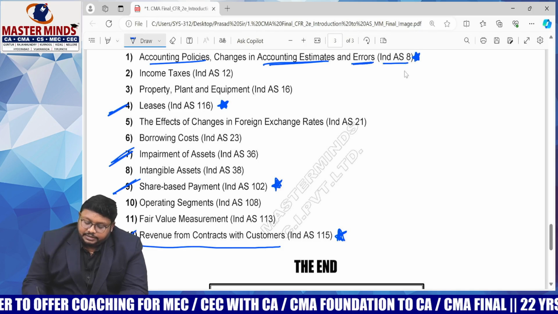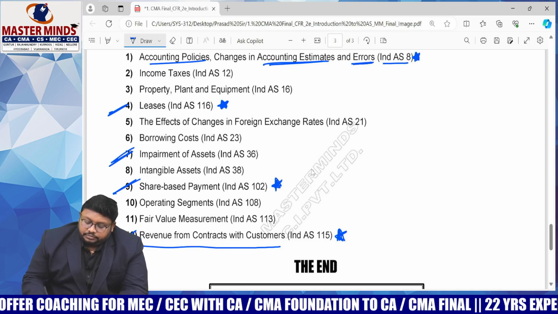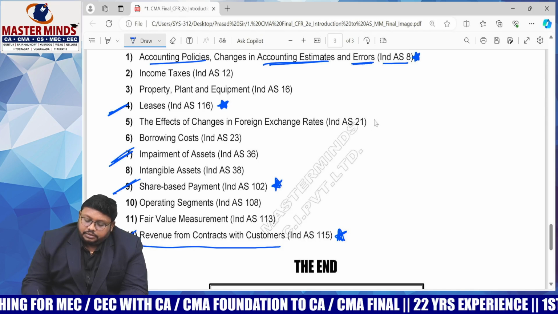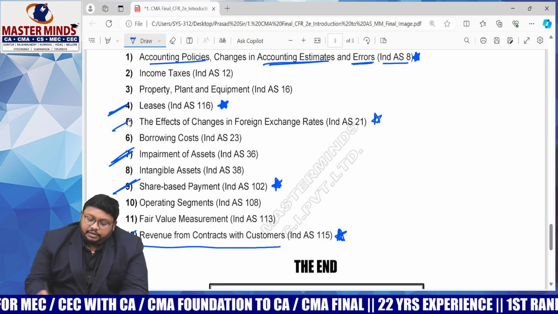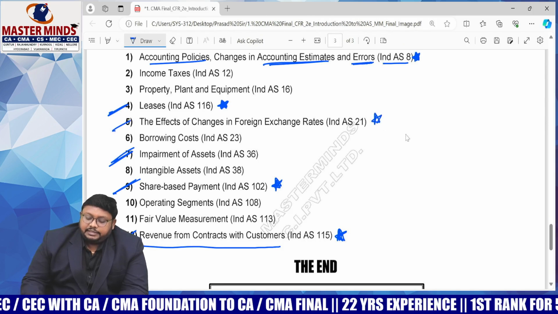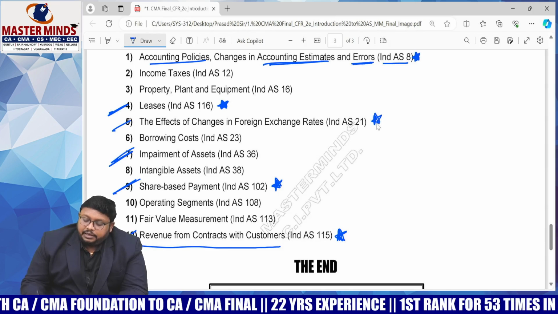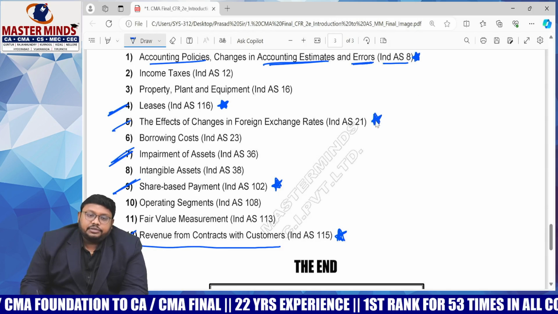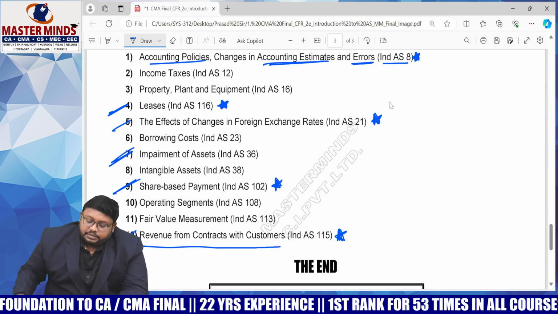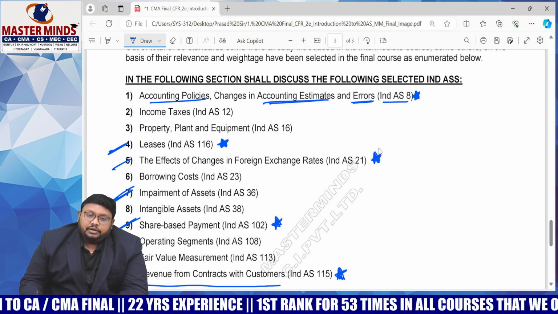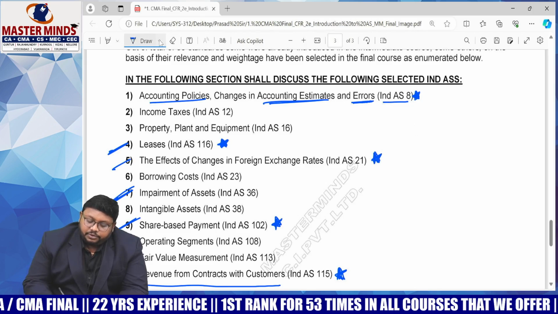And coming to the next, this is also an important chapter. We have the effect of changes in foreign exchange rates. We can expect a multiple choice question, a sure question, from this chapter. The problematic part is that they will directly give you the problem and ask you to find out the values. This is most important.